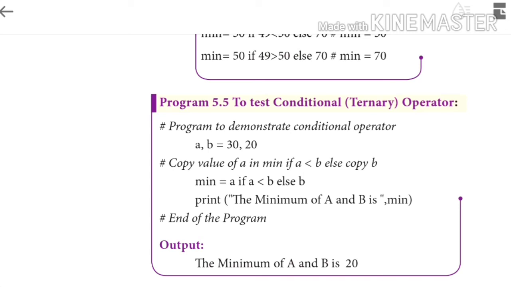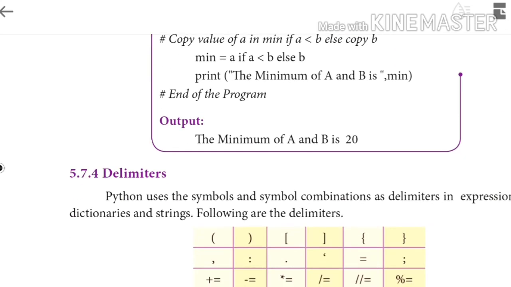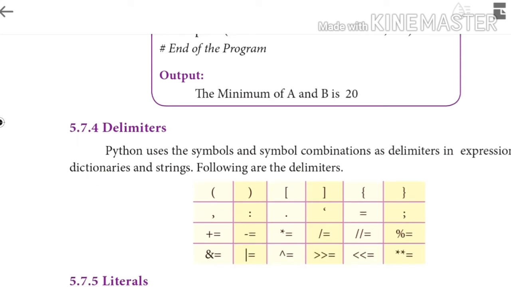So we get the result as minimum of a and b is 20. The next one is delimiter. What is a delimiter? Delimiters are symbols and symbol combinations used in expressions, lists, dictionaries and strings. The table shows the delimiters: parenthesis, square bracket, curly braces, comma, full stop, equal, semicolon, colon, plus equal, minus equal, slash equal. These are all the delimiters which can be applied in Python.